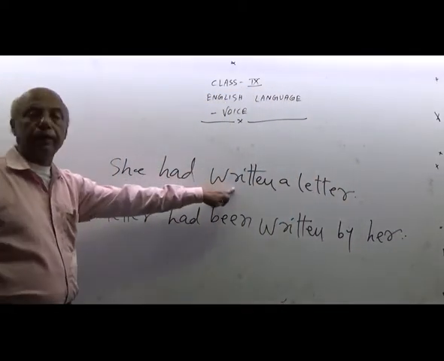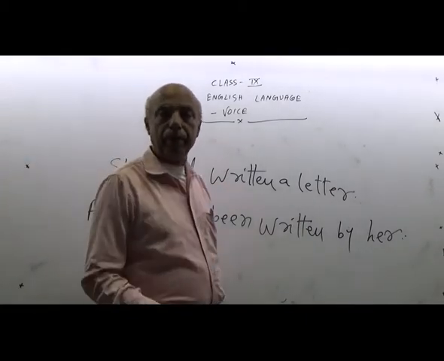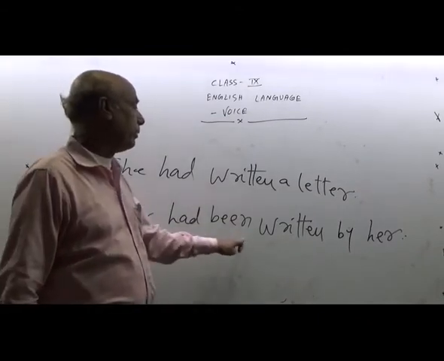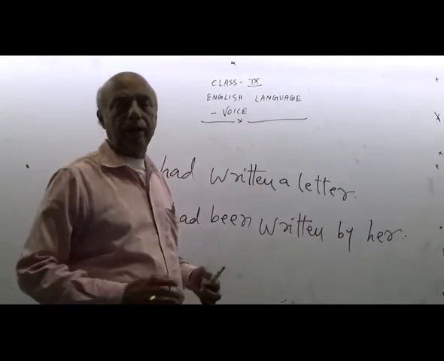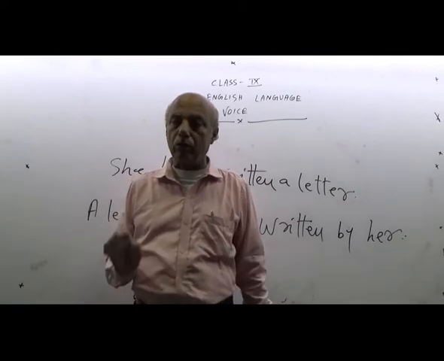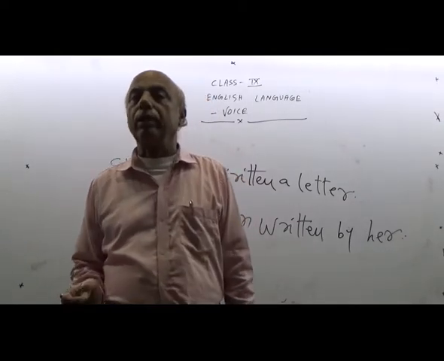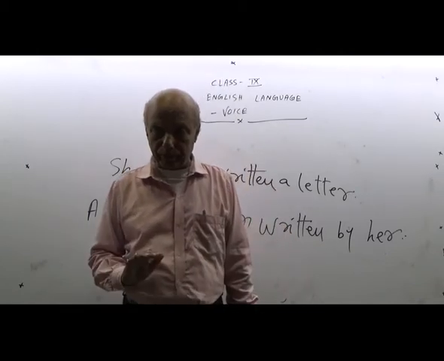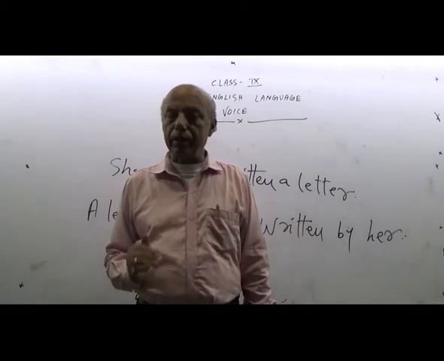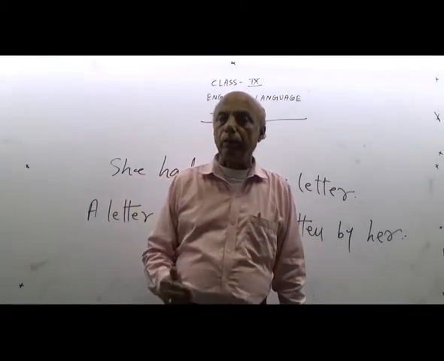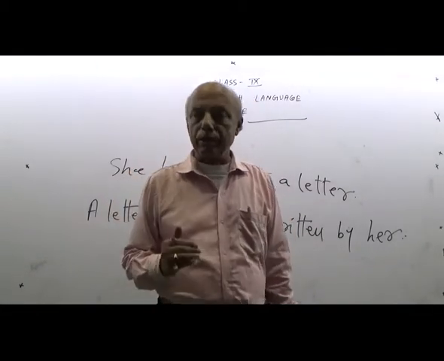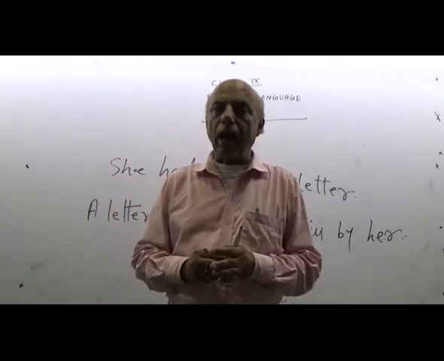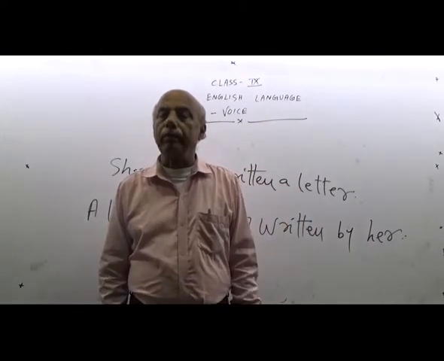She had eaten a letter. It is in past perfect. When it has been changed, it has been changed in this way: A letter had been eaten by her. And future tense has been already told. I shall do that work. That work shall be done by me. I will write a letter. A letter will be written by me. He will speak English. English will be spoken by him. She will sing a song. A song will be sung by her. In this way, I have taught how to change from active into passive.